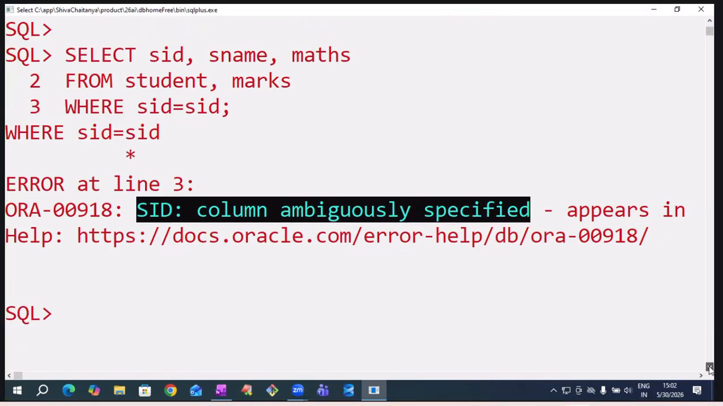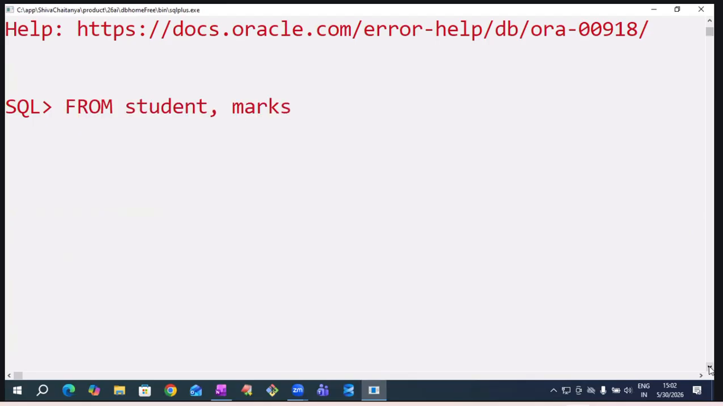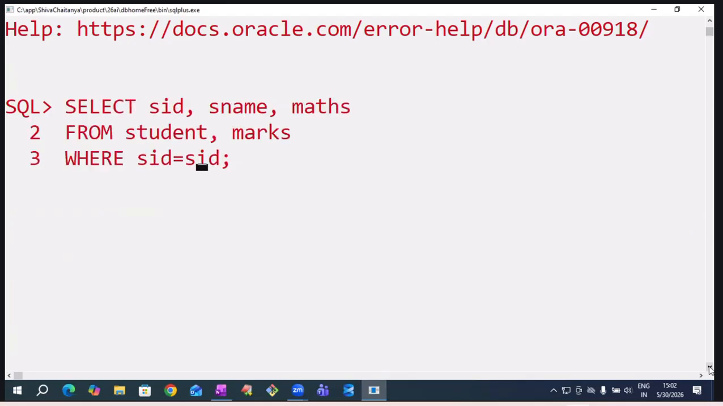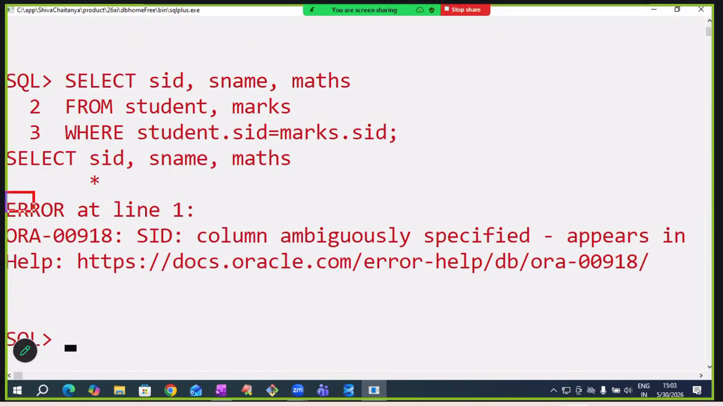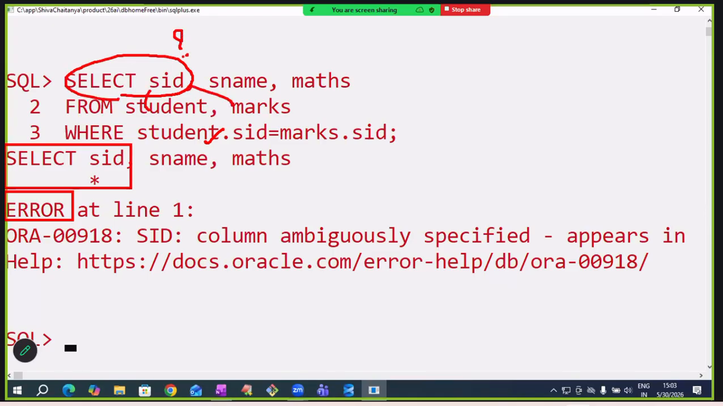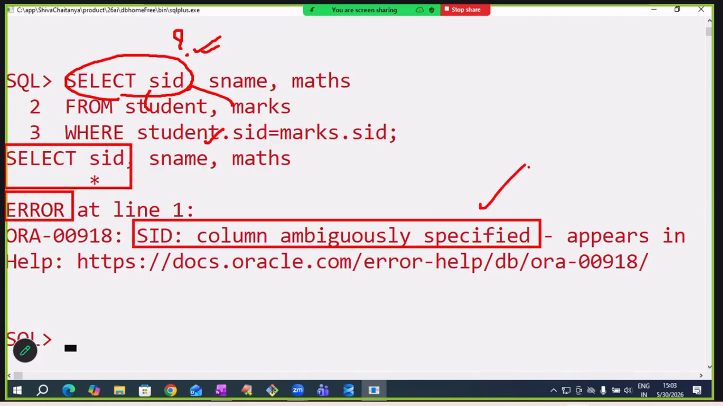So to solve this problem, prefix column name with table name. So student table SID compare with marks table SID. Student.SID equals to marks.SID. Now is the problem solved? Again the same error I am getting, but now the problem is in select. This SID column is available in student table as well as marks table. Which SID it has to retrieve, it is not understanding. That is why SID column ambiguously defined, in select.